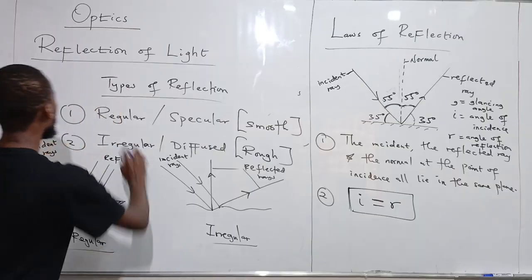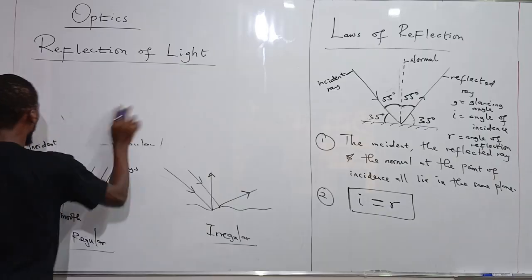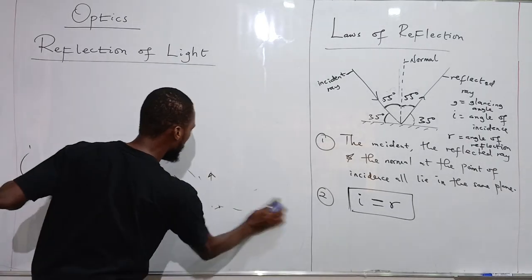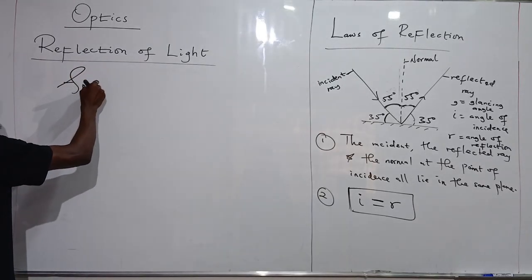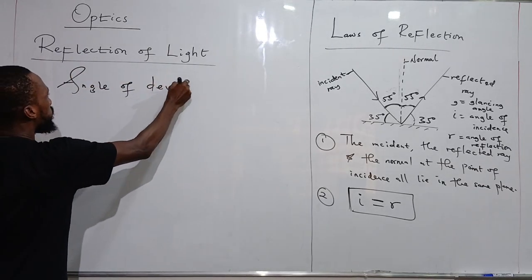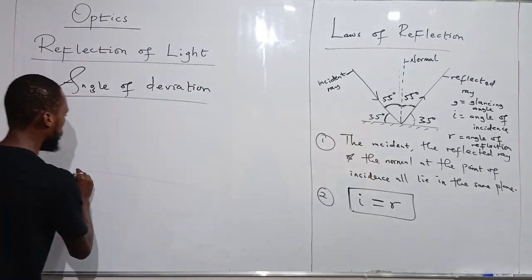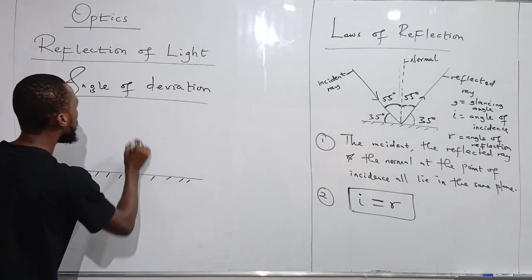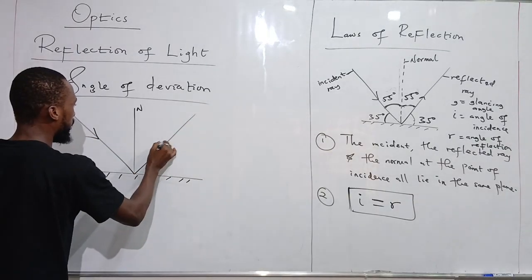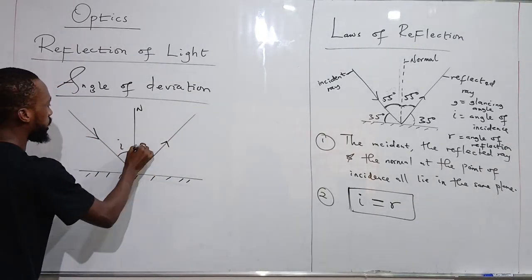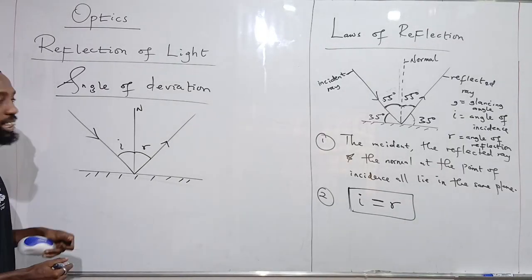All right, so let's move on to what we call angle of deviation. There's something also called angle of deviation. If you have a plane mirror, this is a plane mirror, a plane surface. This is the normal to the surface. Then we have the incident ray, we have the reflected ray, the angle of incidence, angle of reflection. We can be asked to determine the what? Angle of deviation. What is the angle of deviation?